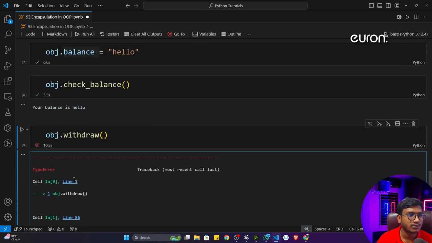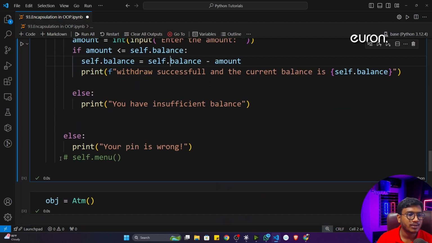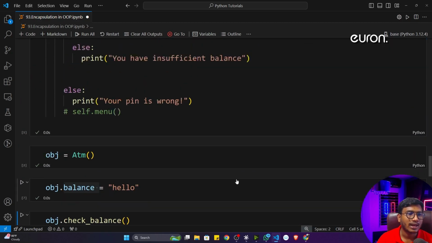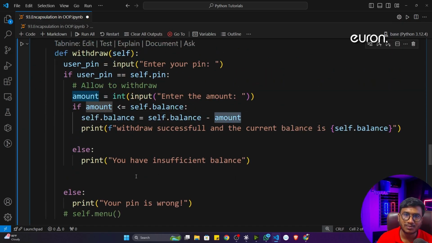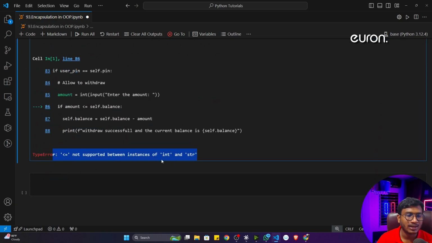That means if you check the withdraw functionality, you are trying to do a subtraction operation, balance minus amount. Now tell me, what is the balance right now? Balance is hello, and you are subtracting 2,000 from it. Will it work? No, it won't work. That's why it is throwing the error.